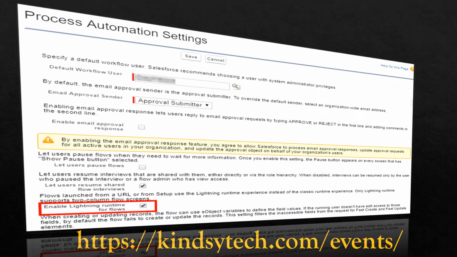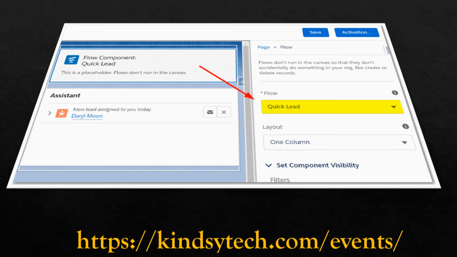To be able to use this flow in Lightning, we need to enable Lightning runtime for flows as follows. We're going to go to Quick Find, Process Automation, and then on Process Automation, we're going to choose Process Automation Settings. Select Enable Lightning Runtime for Flows, and then save the changes. Now we can actually add the flow to our home page.